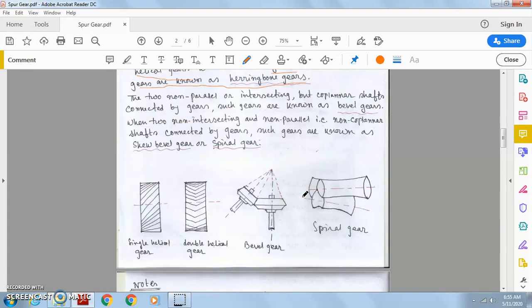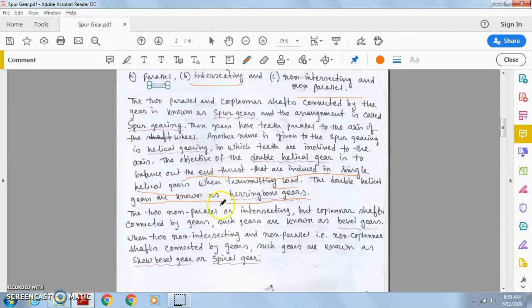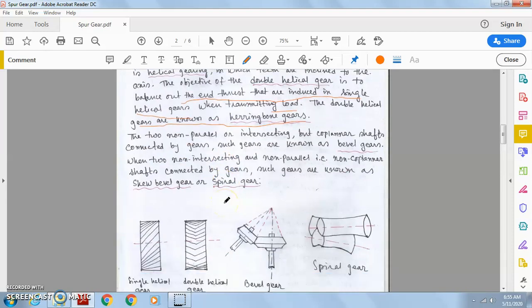Very important question: what is herringbone gear? Herringbone gears are sometimes also called the double helical gears. Now look at this: two non-parallel or intersecting but coplanar shafts connected by gears. Such gears are known as the bevel gear. This is the bevel gear.